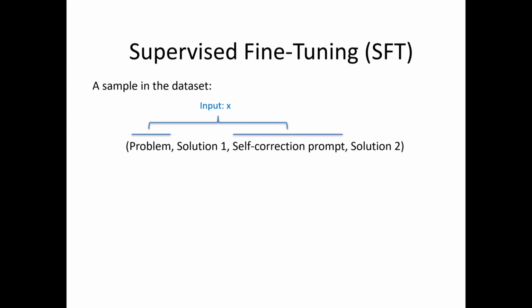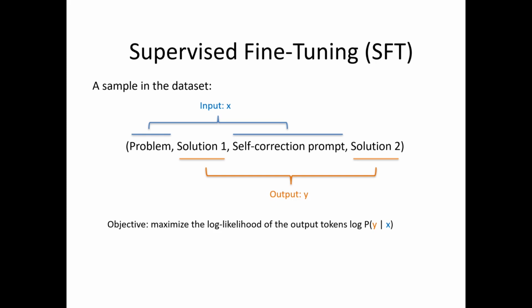Let's look at what supervised fine-tuning is. A data sample in the training set looks like this. So it has everything: the problem, the first solution, the self-correction prompt, and the second solution. So the problem and the self-correction prompts are the inputs to the model, and the model generates the first solution and the second solution as outputs. And the training objective is to maximize the log likelihood of the output tokens. That is the log probability of y given x.